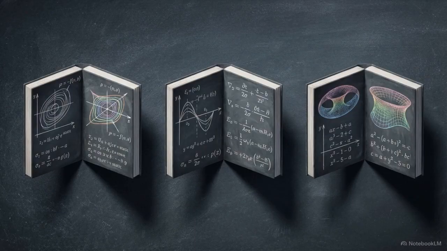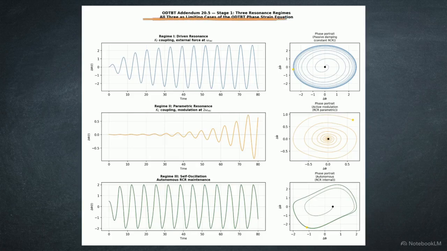This fragmentation focuses on the mathematical symptoms of the oscillation while obscuring the unified coherence dynamics that govern all physical resonance. The ODTBT phase strain equation provides the missing link, revealing these three regimes as limiting cases of a single dynamic. First, driven resonance acts as a force-coupled interaction, driving the phase directly while the RCR remains passive.